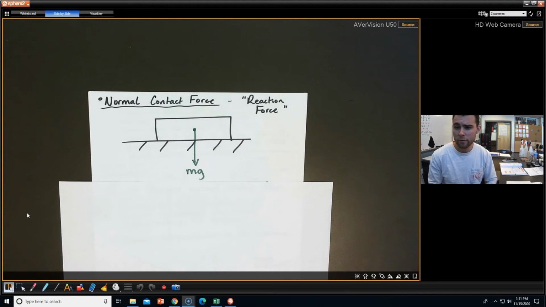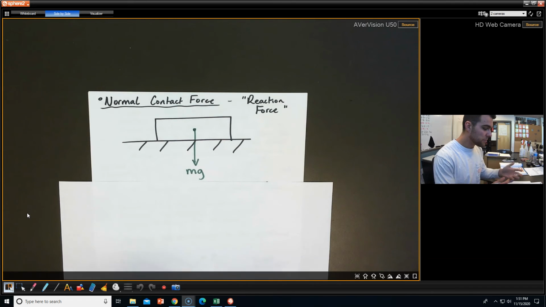Most of the time, people are referring to the contact force as just between, like, a Sharpie and the ground, or like my hand right here. And that's not completely Newton's third law. It's not a complete reactionary force, but we can kind of assume it is, at least for these problems.